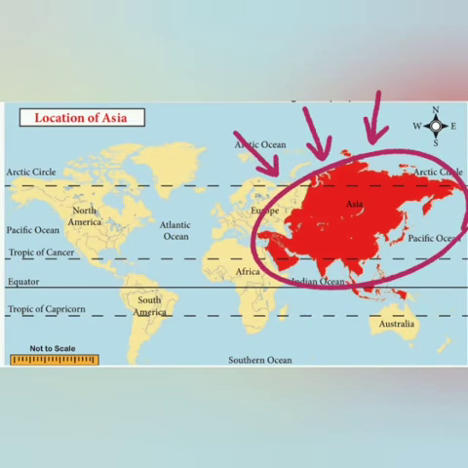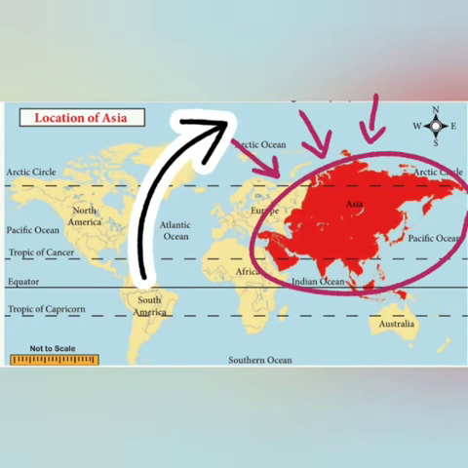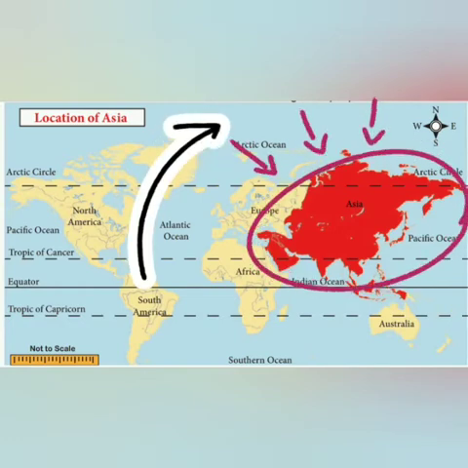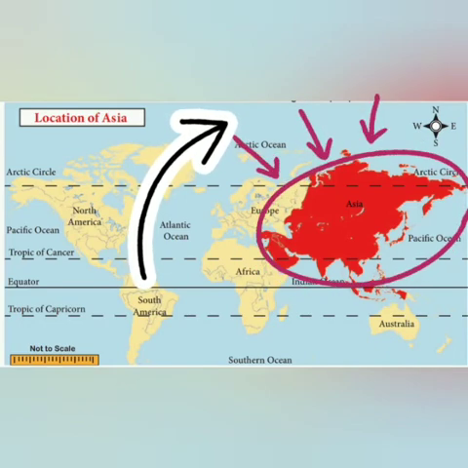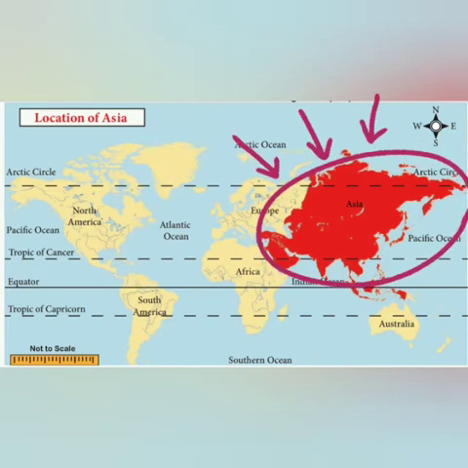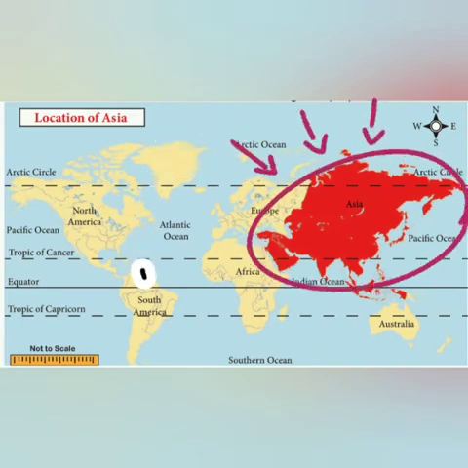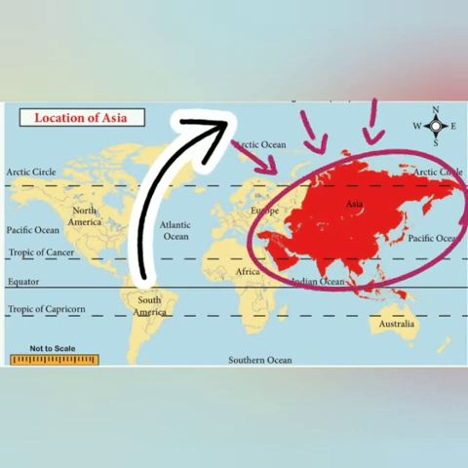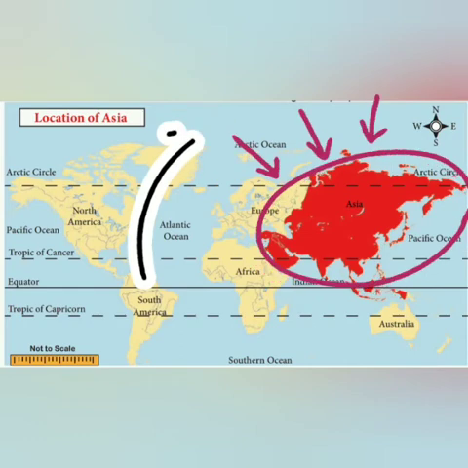Most of the land of Asia lies in the northern hemisphere. Look at this line. I am going to show this line. It has different types of physical and cultural features. Lofty mountains, plateaus, plains, islands and peninsulas are the major physiographic features of Asia.